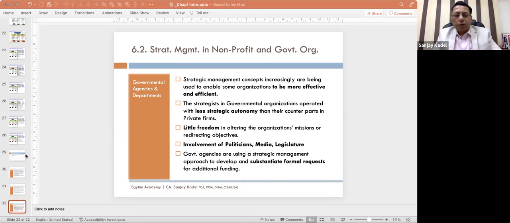And you know very well, since we are all chartered accountants, audit is very important for us. So having understood the concepts of strategic management, there is also an opportunity for us to do strategy audit. So what is the meaning of audit? Audit of management performance with respect to your strategies. So you can do the strategy audit.